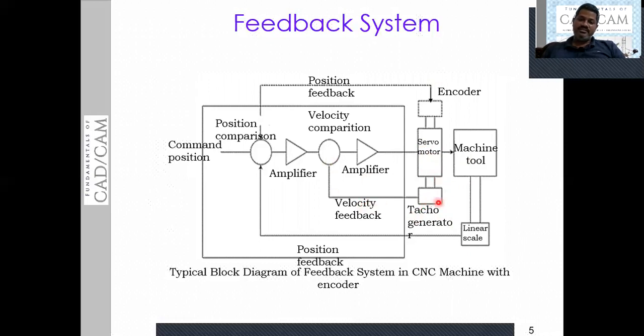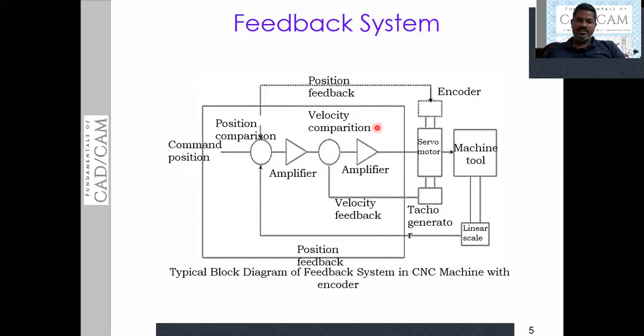This tacho generator continuously measures the velocity of the spindle and generates the velocity feedback signal. That velocity feedback signal will be sent to the machine control unit.